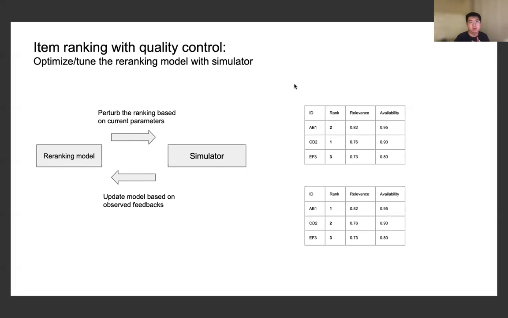And with this simulation tool, now we can actually have the feedback loop. Just for simplicity, let's assume we have some demotion strategy that depends on 1 or 2 key hyperparameters. We can just tune those hyperparameters, even manually, by keeping interacting with the simulators. And at each turn, we just change the rank of the items. And as you can see from this example and the last slides, we're always able to get the feedback from the simulations.